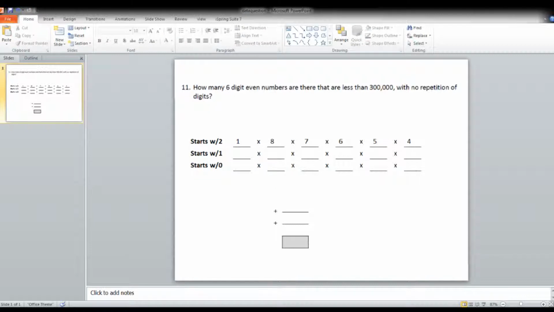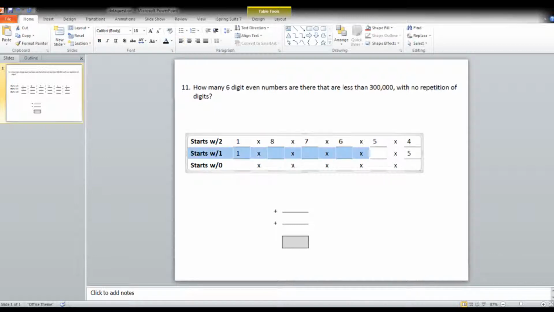Now in the next case, we're saying that it starts with a 1. If it starts with a 1, we've spoken for 1. And then we have this last digit here. Remember, it has to end in an even number to be an even number. 1 is not an even number, so we have all 5 even numbers we can use. At this point, we've used up 2 of the 10 of this row. Now we can just fill in the rest. So we have 8 times 7 times 6 times 5.